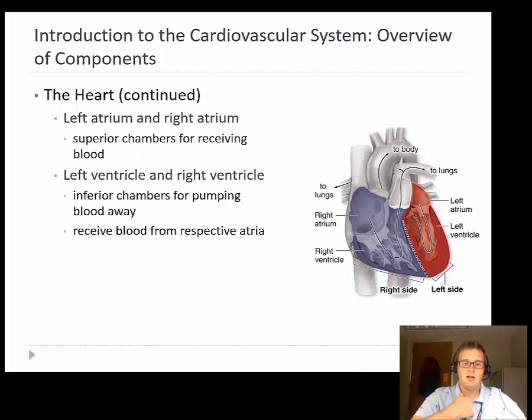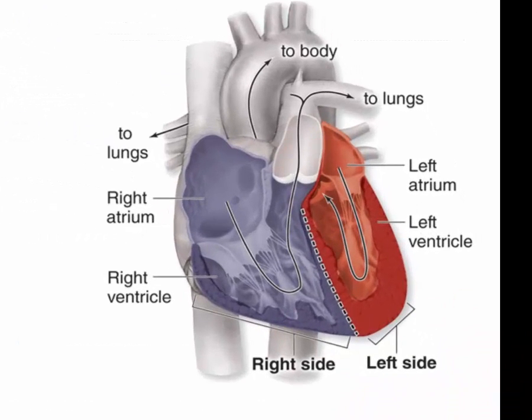Each side, the left and the right, has a top and a bottom. And so the top sides are the right atrium and the left atrium. This is where blood enters the heart. It then goes into the ventricle, which is the lower portion. It's the more muscular, larger portion. So we have the right ventricle and the left ventricle.